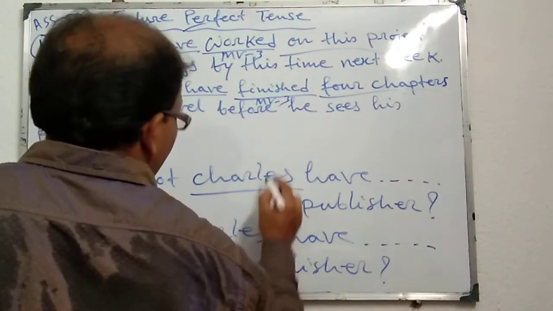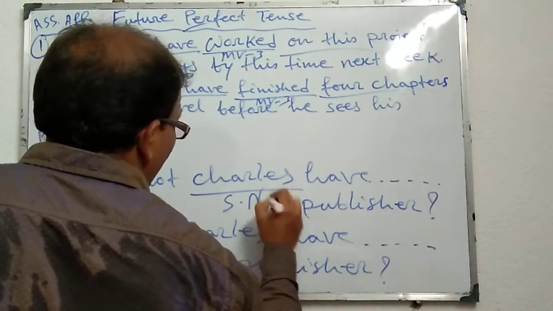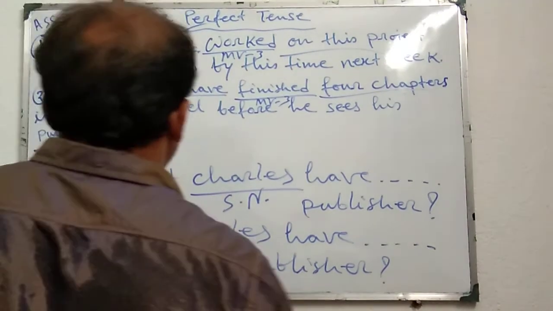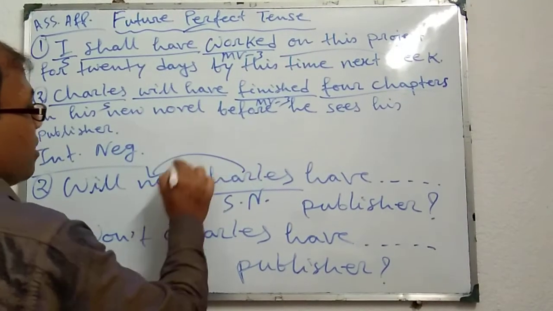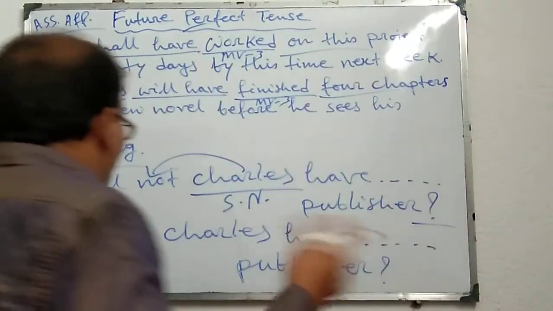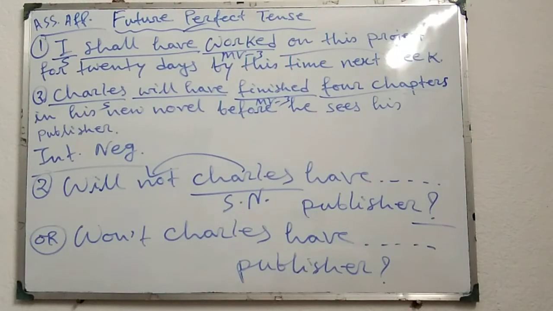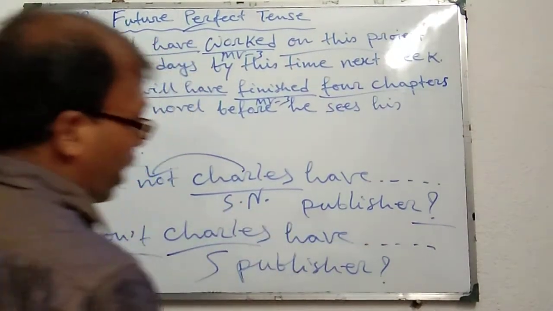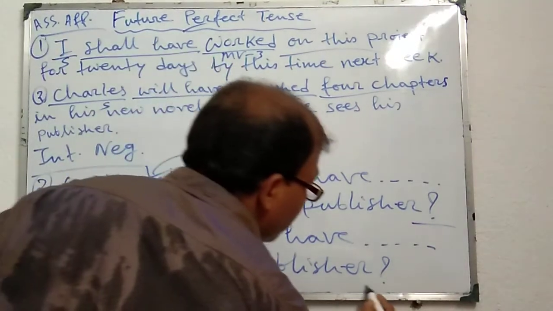Here the subject Charles is a subject noun. That's why if we use the full form of not, we have to place not just before the subject, and at last we have to place question mark. Or we can also write using the shortened structure like won't before any subject, and at last we have to place question mark.